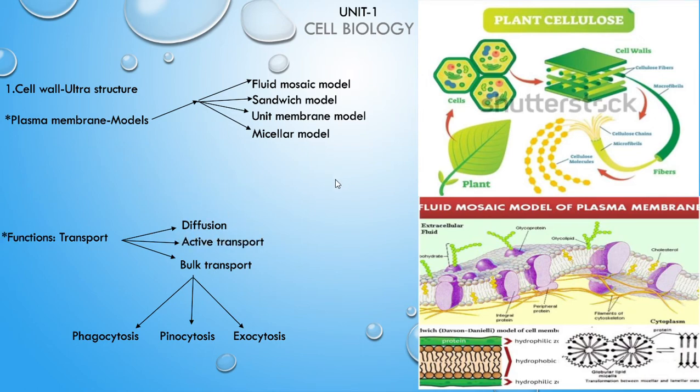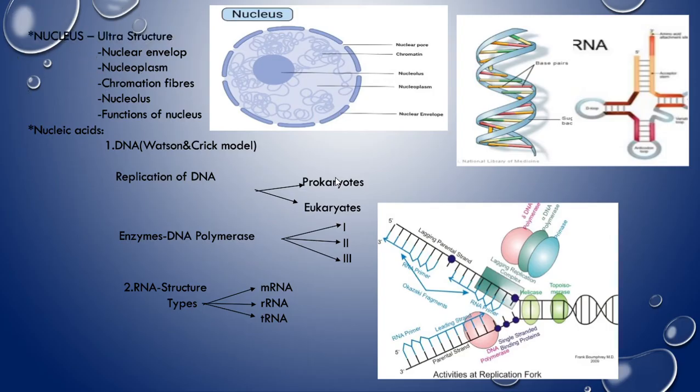And next, the nucleus. We all know the nucleus is the heart of the cell, right? Almost all of the cell's DNA replication, transcription and metabolism is controlled by the nucleus. Then what is the structure of the nucleus? The nucleus contains the nuclear envelope, nucleoplasm, chromatin fibers and nucleolus.